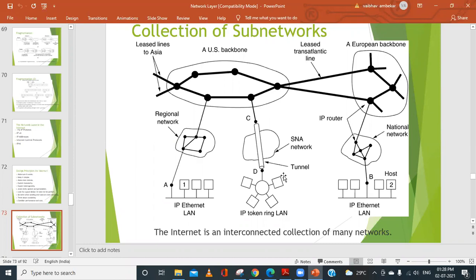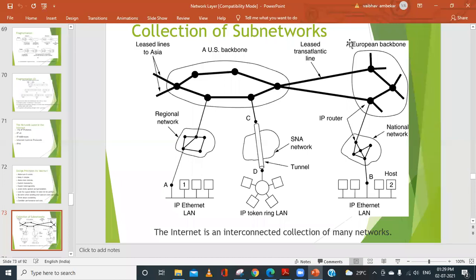But to handle such different information, we should have the physical setup that is required basically. So we can say that the internet is an interconnected collection of many networks. Now let us say that we have this particular subnetwork, or a diagram for the internet, an interconnected collection of many networks. Like you can say that here we have the Ethernet LAN, token ring, the Ethernet line, something called a backbone, and leased transmission lines.